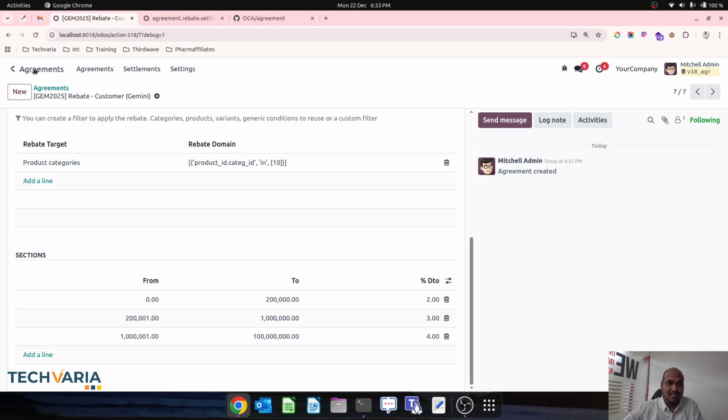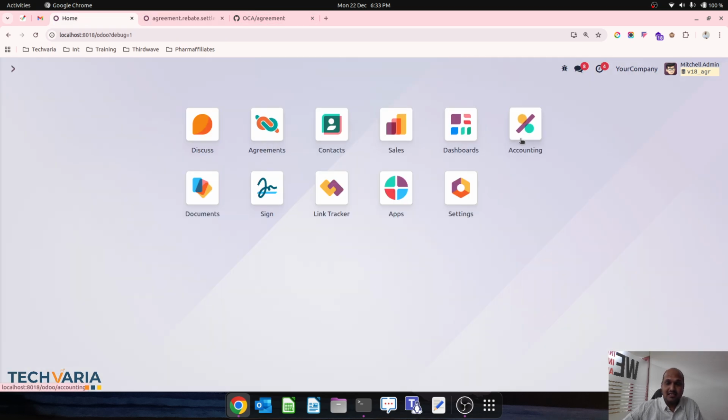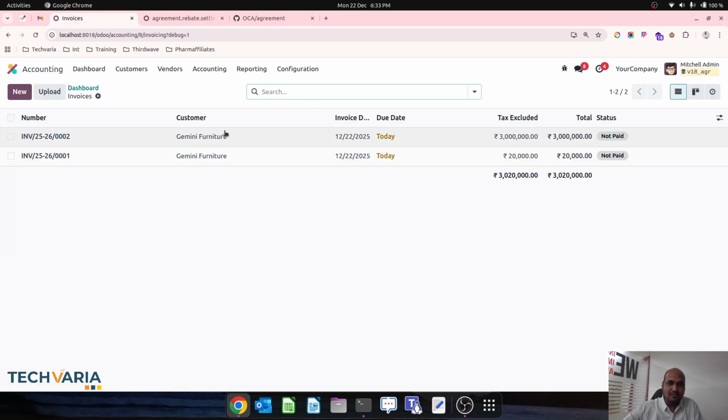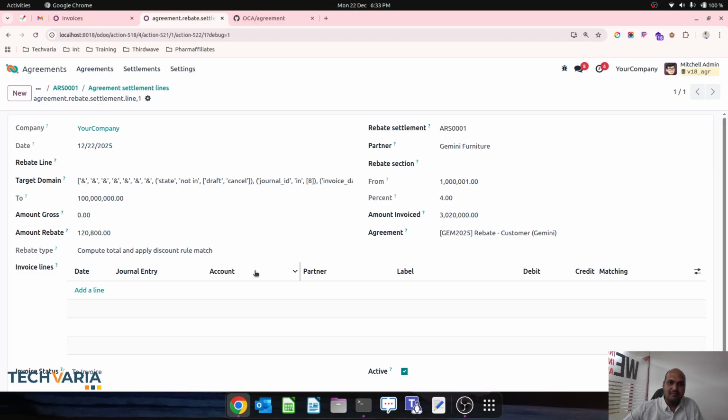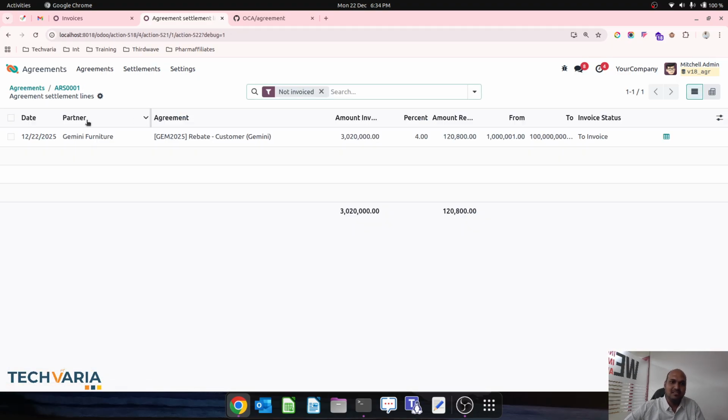So if we check in the accounting and invoicing, 30 lakh 20,000 is entire month I have make a sales, and then I'm running my settlement entry over here, and the percentage applied from my original table of agreement is 10 lakh to 1 crore, and that's why I am eligible to get 4% of discount or rebate over here.